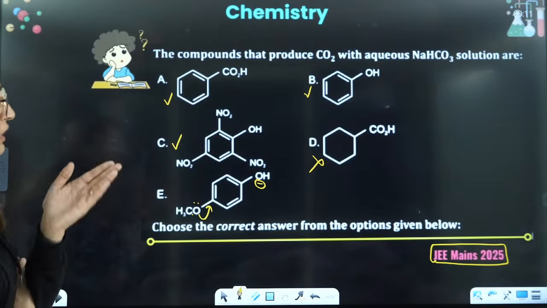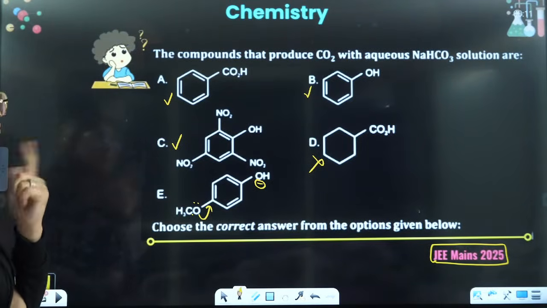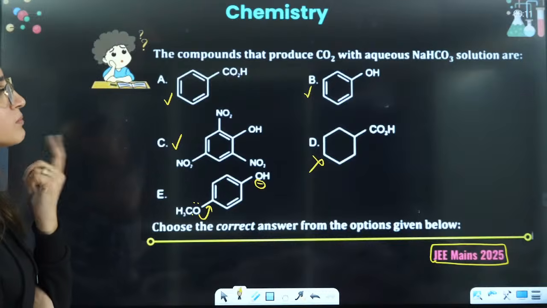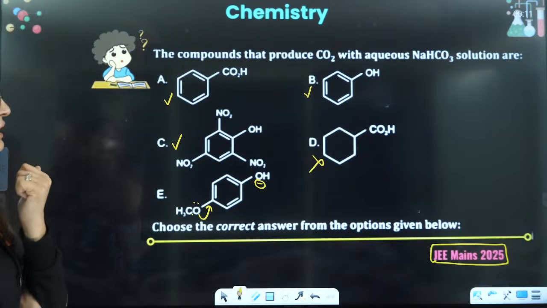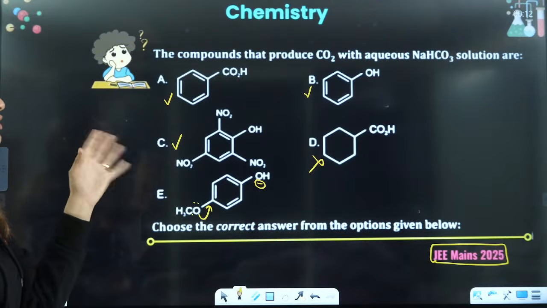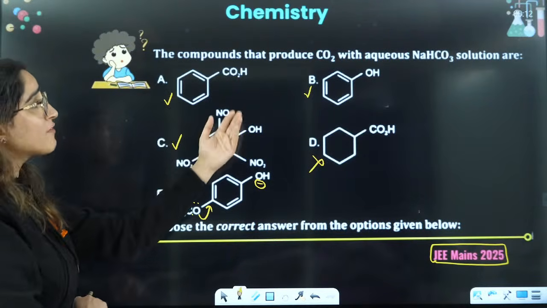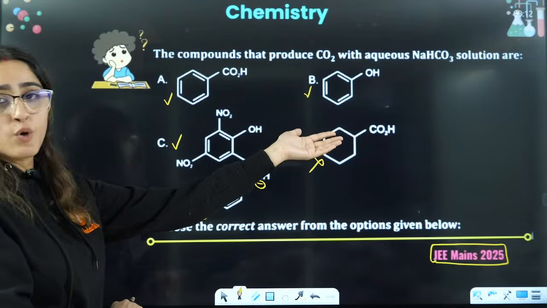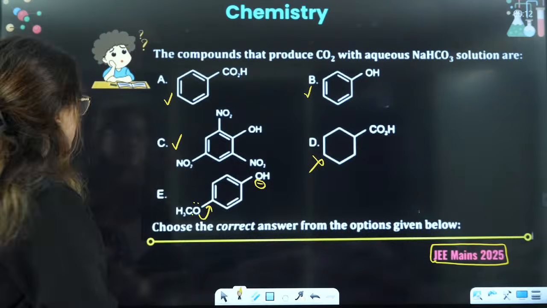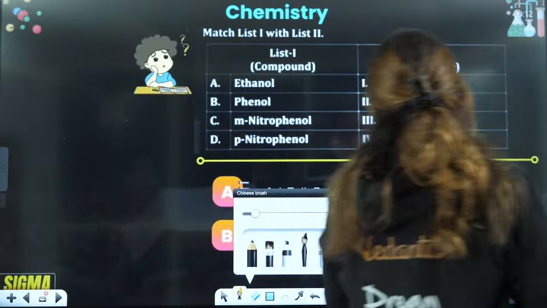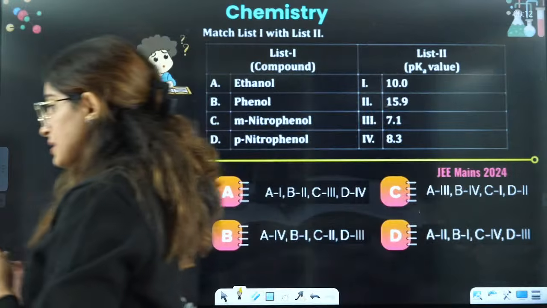Because if you see D, there is no resonance here. It should be something else, right? Resonance is resonance. Then how come this is making it stable, right? So picric acid is quite stable. Phenol is also quite stable, but still I don't have any option with phenol. If I have to select between phenol and this simple ring with COH, I'll select phenol, right? So the answer will be A and C only, right? Okay. Next is JEE 2024 question.